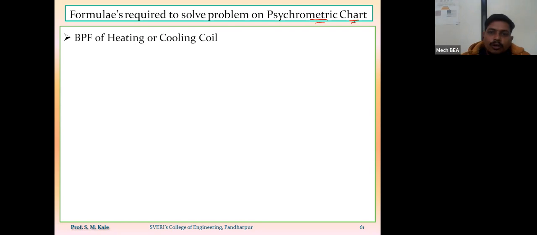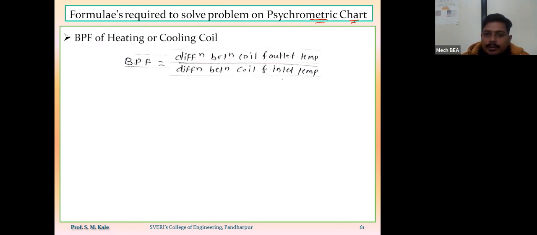Bypass factor of heating or cooling coil. So already we have seen the formula for bypass factor of heating coil, formula for bypass factor of cooling coil. After that, efficiency of heating coil and efficiency of cooling coil. So in general, bypass factor of heating or cooling coil is given by equation